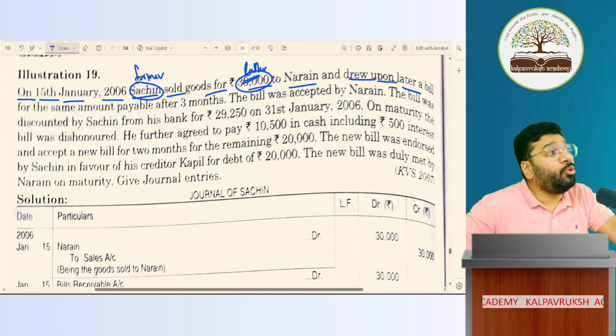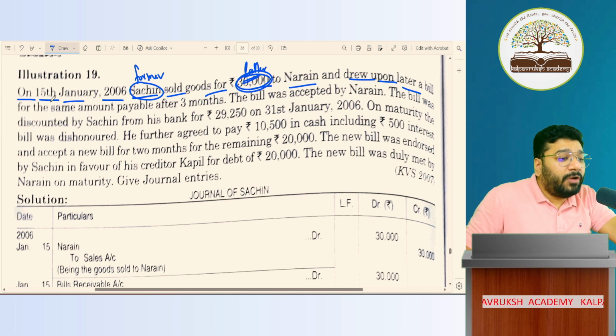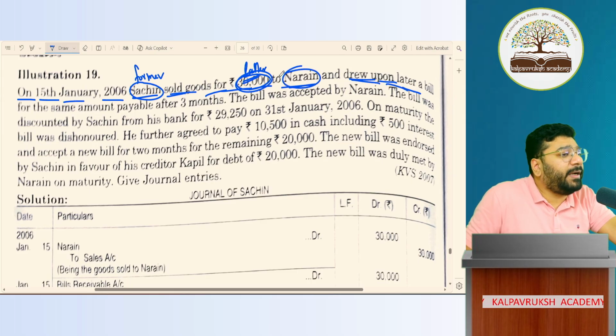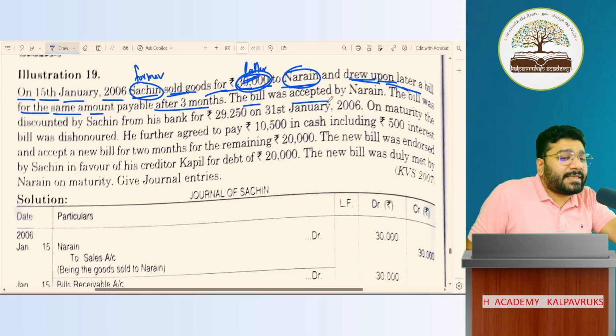Because promissory note, who will draw? The later party will draw. So be very careful. On 15 January 2006, Sachin, who is the seller, sold the goods for 30,000 to Naren, the buyer, and drew upon the later. Later means what? The later party, the buyer, a bill of the same amount payable after 3 months. 3 months is the credit period. The bill was accepted by Naren.